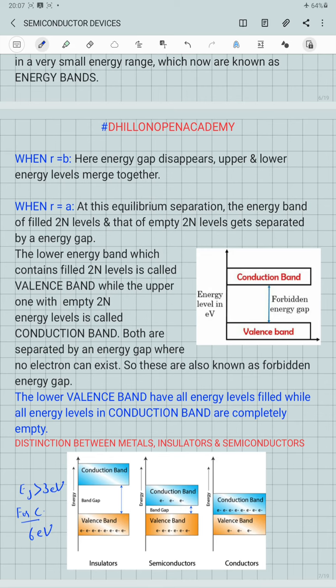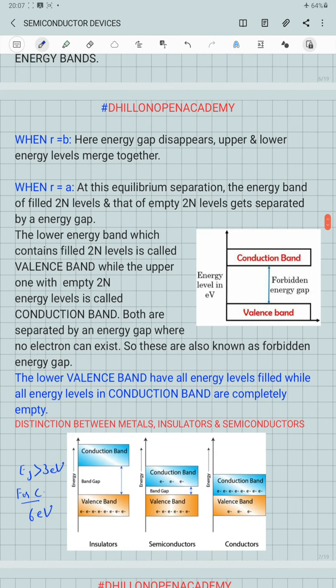This energy gap, or forbidden energy gap, is 1.17 electron volt for silicon, while it is 0.74 electron volt for germanium. So because of this little energy gap between the two bands, electrons can be excited quite easily from the valence to the conduction band, due to which these electrons are responsible for increasing the conductivity of the semiconductors.